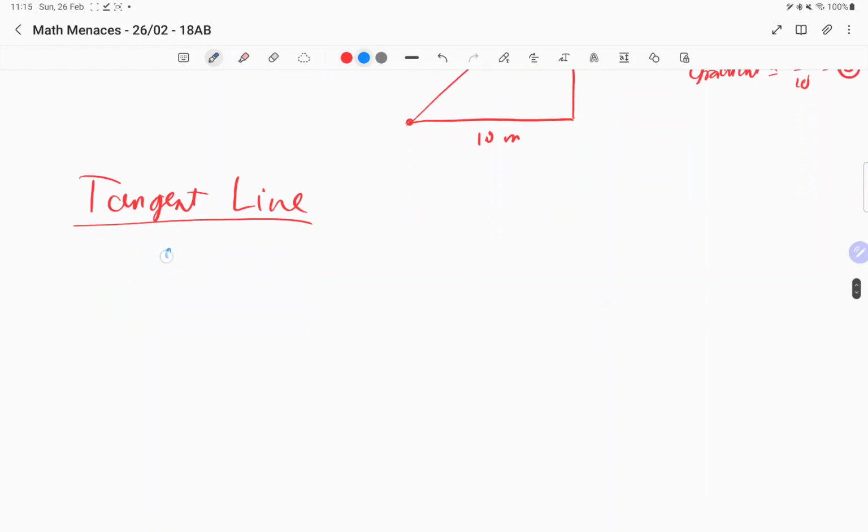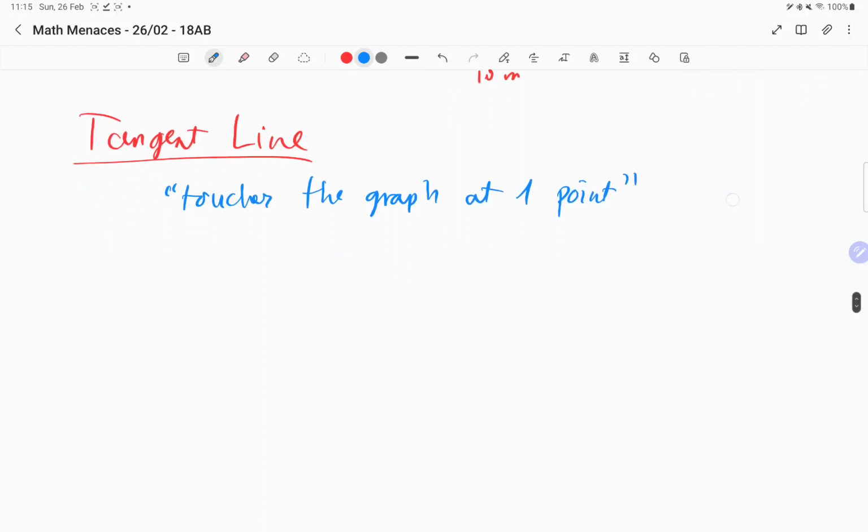So lines that touch the graph at 1 point. This is not a tangent line then, Corey. Nope, it's not. You're correct. It's not a tangent line. Calm down. I'm getting there.